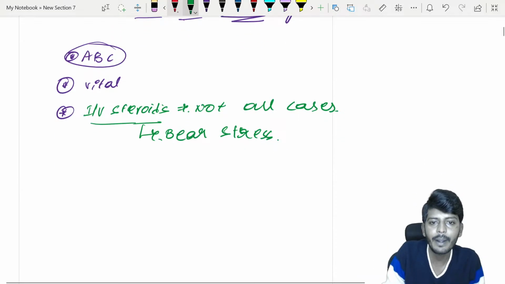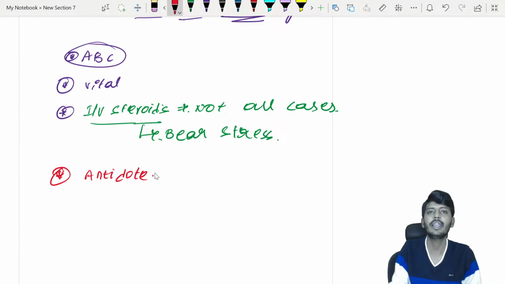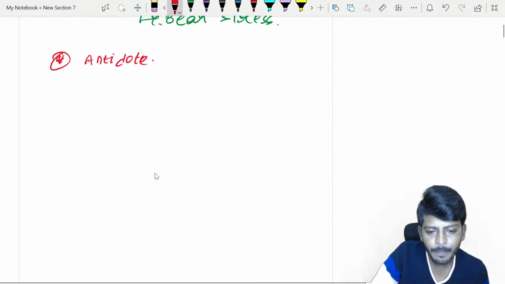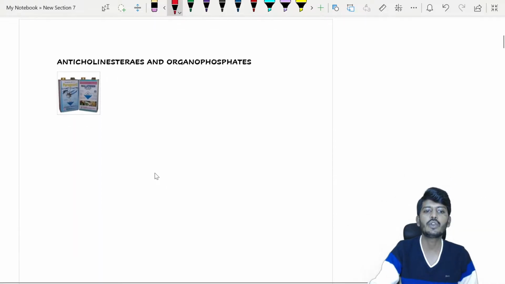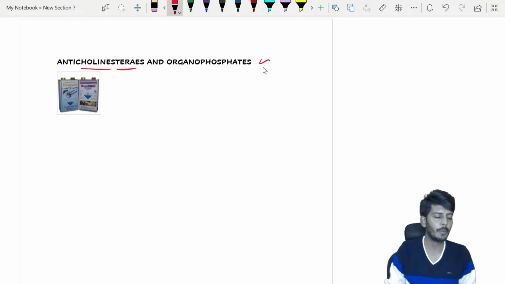Okay, now apart from that, you are going to check for the poison and you are going to start with the antidote, whatever the specific antidote is for that particular thing, or whatever the specific treatment is. Anyways, let's start off with the first and most important poisoning, that is your anticholinesterases. What is that? Anticholinesterases and your organophosphate poisoning. What is that? Organophosphate poisoning.